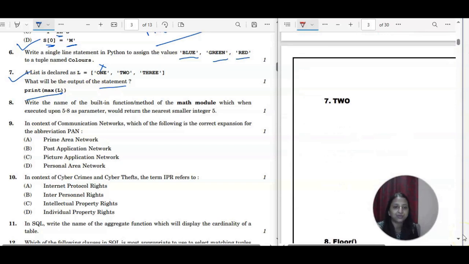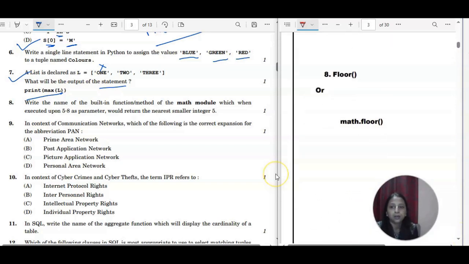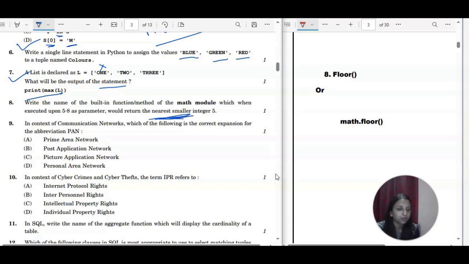Okay, 7th question also we covered. Now the 8th one. Write the name of the built-in function of the math module, which when executed upon 5.8 as parameter would return the nearest smallest integer 5. Nearest smallest, right? The predefined functions are there in Python also.